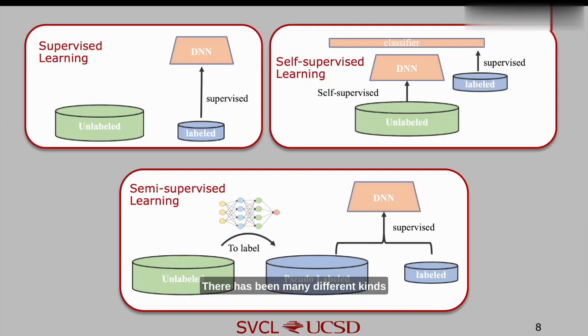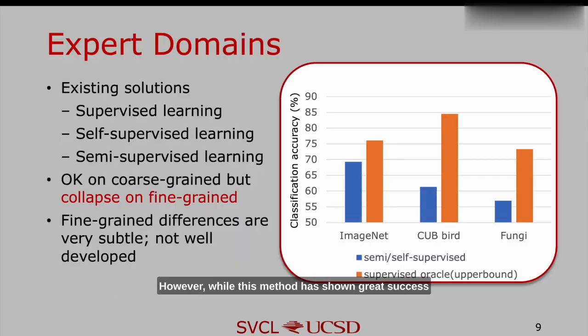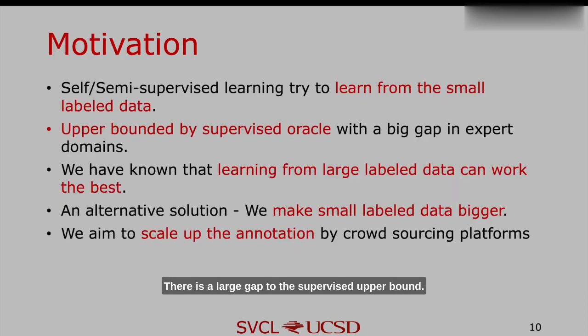There have been many different kinds of methods: supervised learning, self-supervised learning, and semi-supervised learning. However, while these methods have shown great success in coarse-grained recognition, they have been found not to work well on fine-grained domains. For example, on two fine-grained benchmarks, CVPR bird and fungi, there is a large gap to the supervised upper bound. Our motivation is that now that we know learning from large labeled data works the best, why not pursue more annotations?